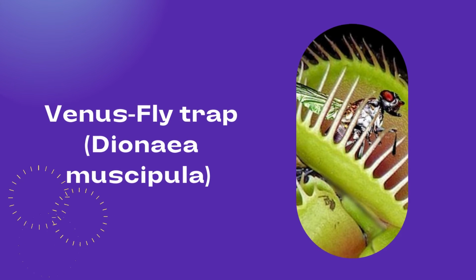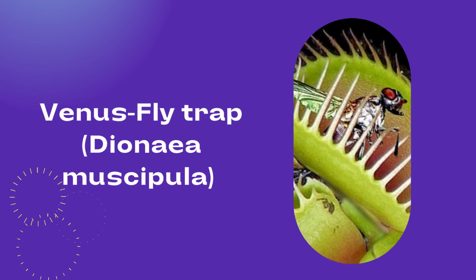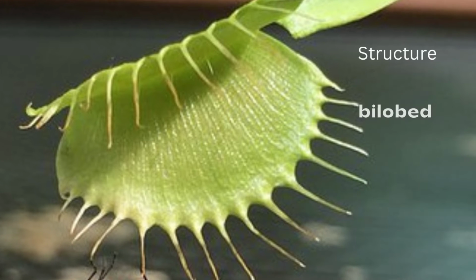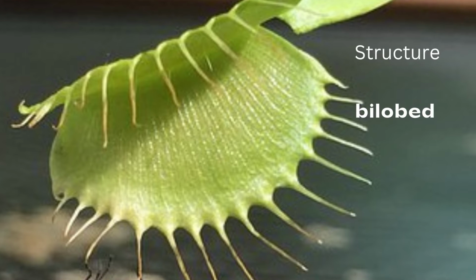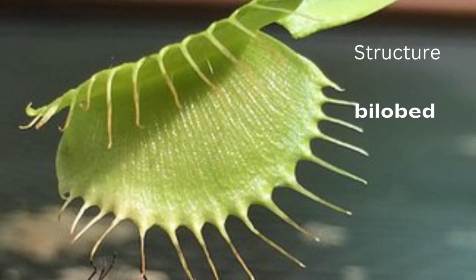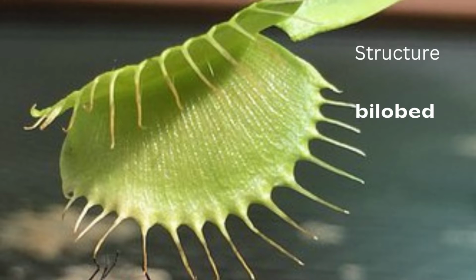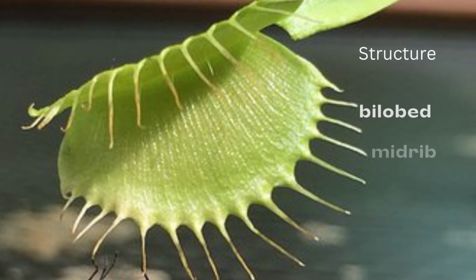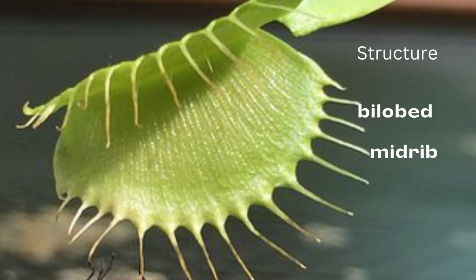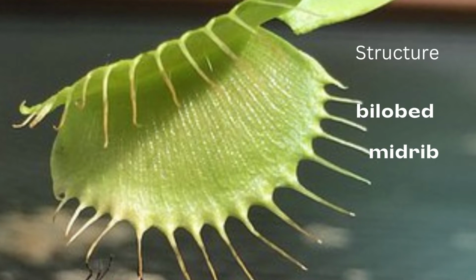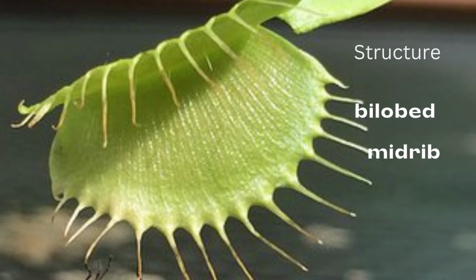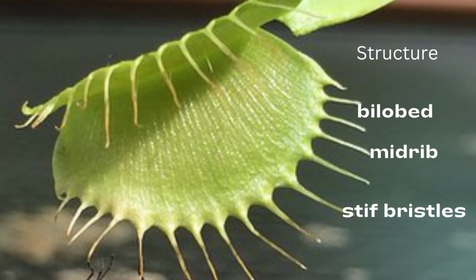The next example is Venus flytrap, that is Dionaea muscipula. Venus flytrap has a bilobed structure. As you can see here, it has a leaf-like structure that has two lobes. Inside the lobes, small projections are present called trichomes, which help in folding of the leaf. On its margins, stiff hairs are present, called bristles, and between the lobes, the midrib is present.